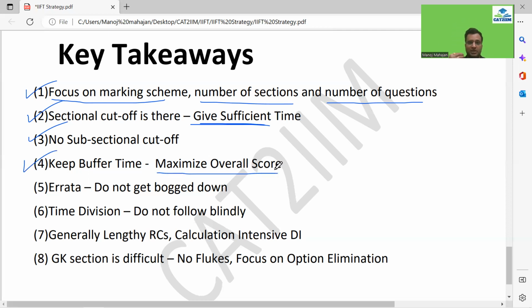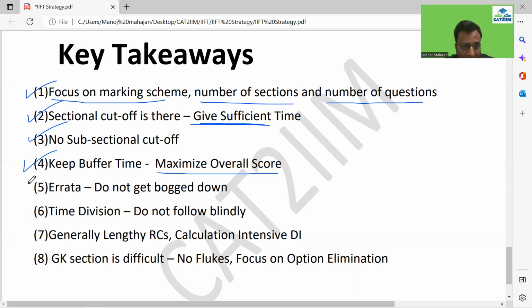So the sectional cutoffs are definitely a little lower on the section wise front, guys. But definitely, if I look at the overall cutoff, that is a little higher. So you have to keep the buffer time and try to spend in the areas where you can score, as per your strength, right?